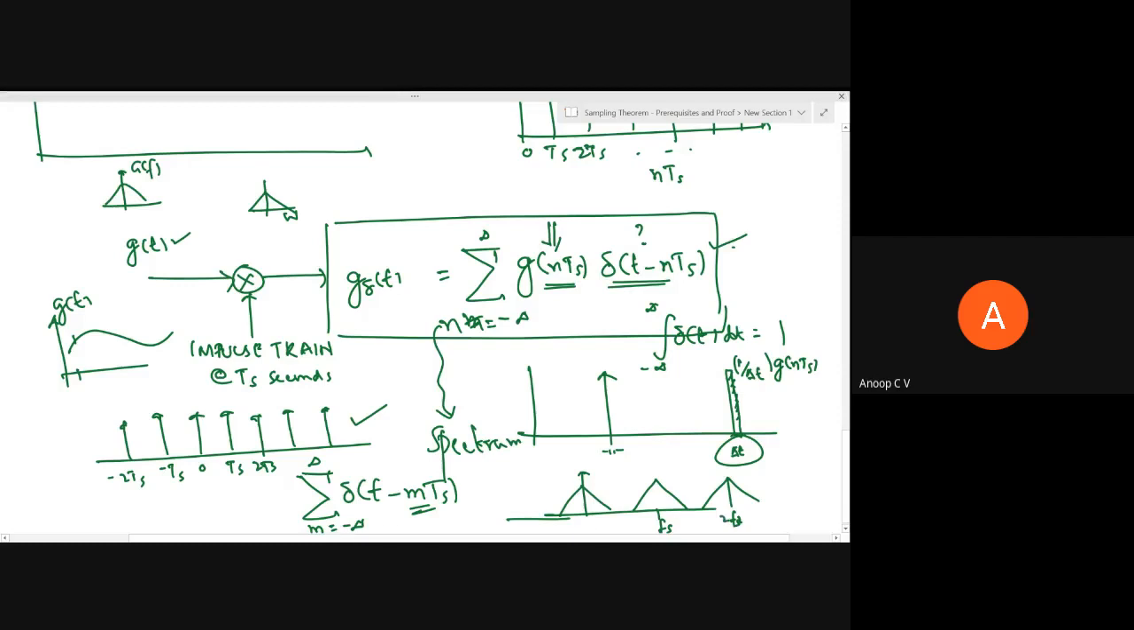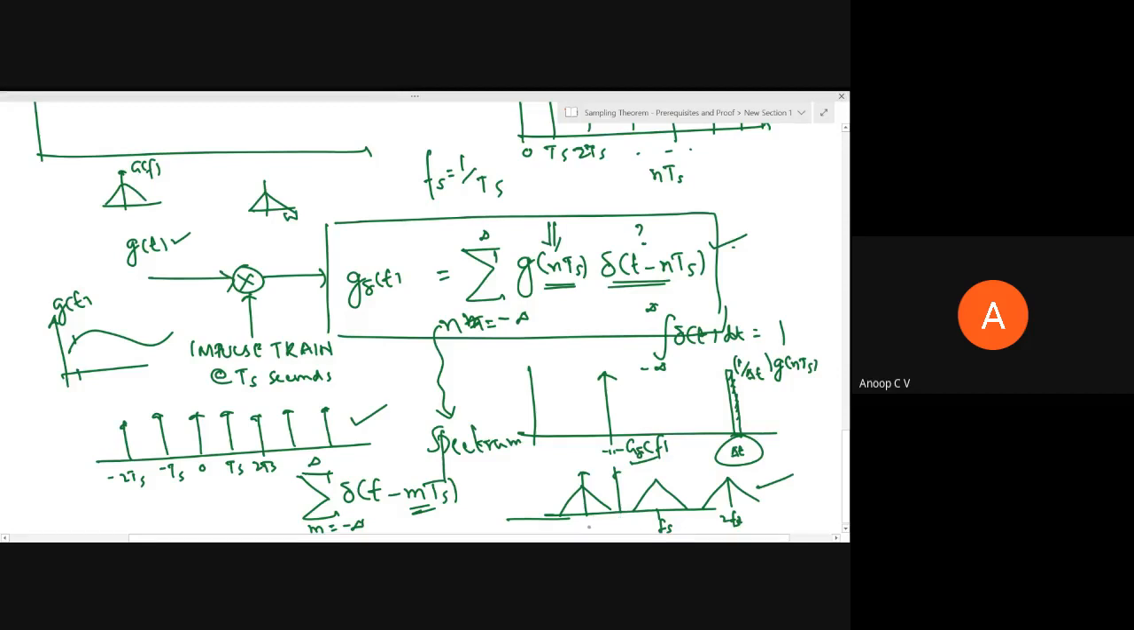That is every 1 by Ts seconds, where the sampling rate is equal to 1 by Ts. So this is how the spectrum of g delta of f, that is g delta of t, will look like, right? So this is what we have. Then how can we reconstruct it? How can we reconstruct it?